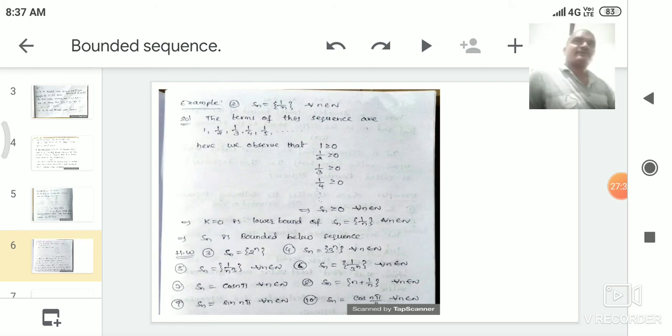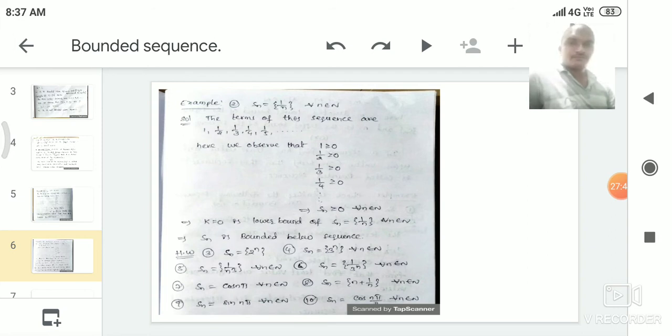If the greatest value exists for the sequence, then the sequence is called a bounded above sequence. Here the least value 3 exists. Therefore Sn is equal to 3 power n is a bounded below sequence, and 3 is the lower bound of the sequence Sn is equal to 3 power n.